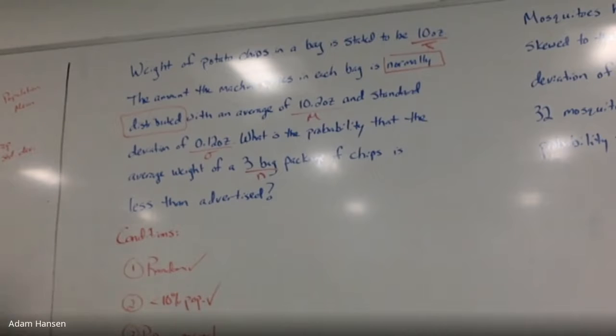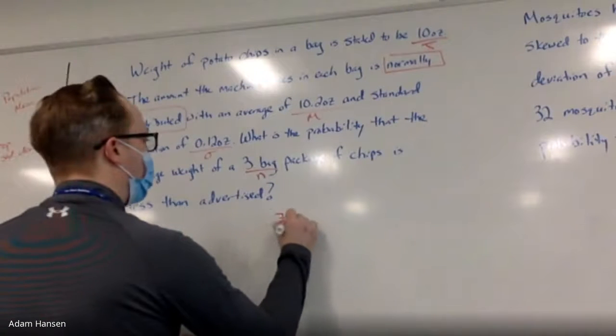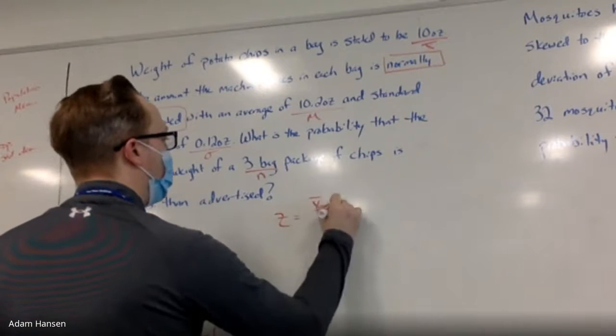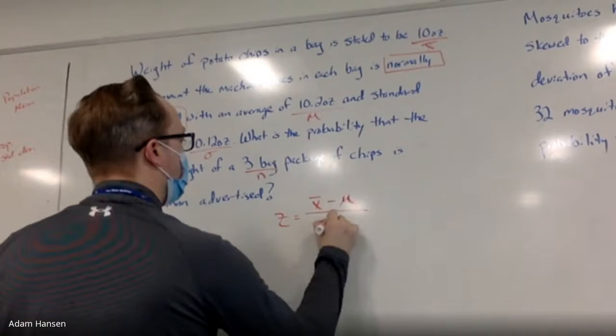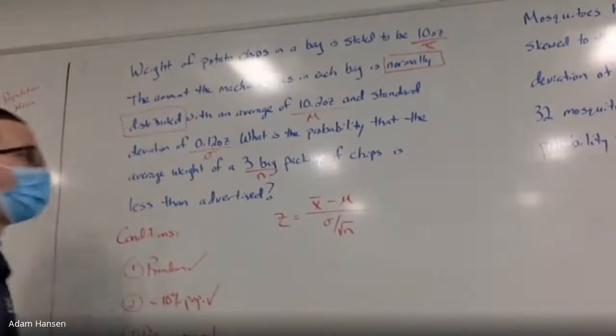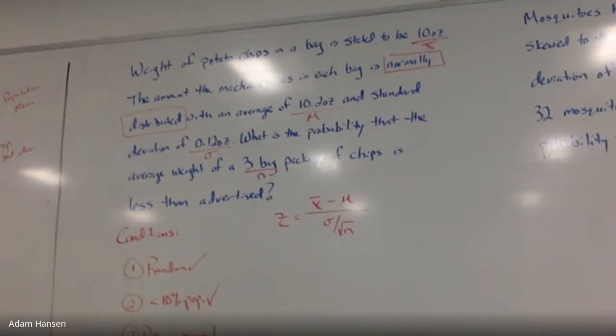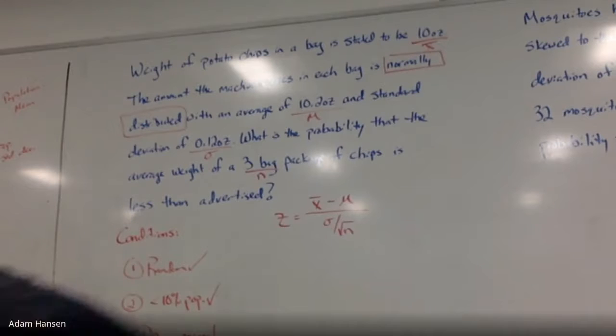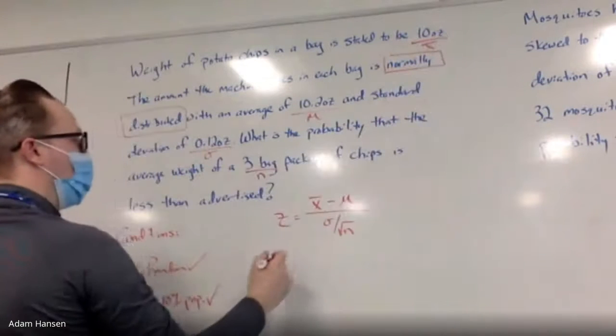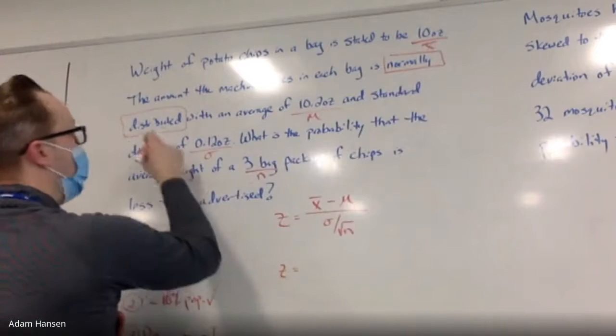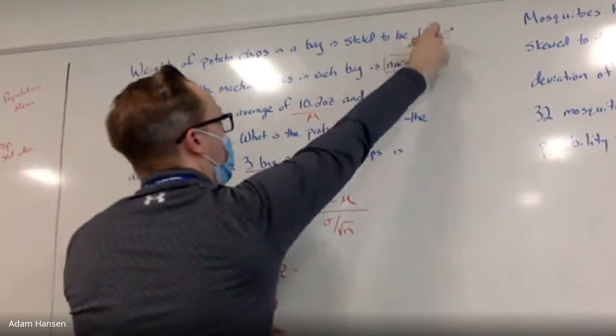My z-score formula to find its probability is x bar minus mu divided by sigma over root n. How much above or below what we're supposed to are these consumers getting? Supposed to get 10.2 ounces. I want them to have 10 ounces.